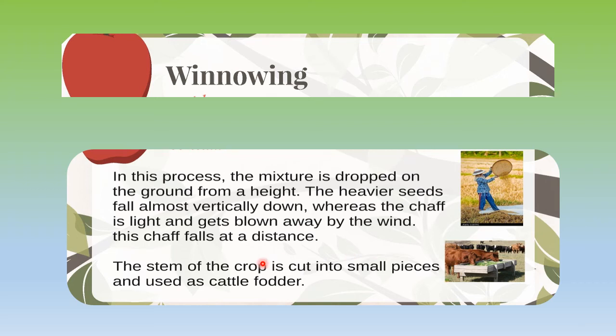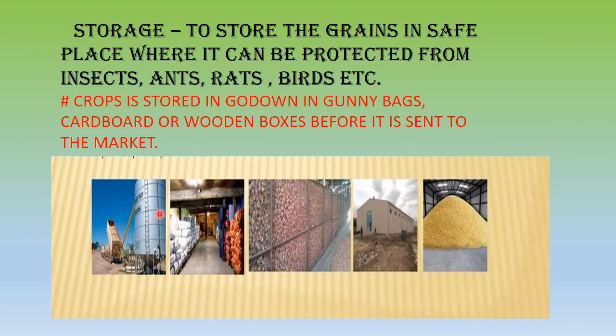And this stem of the crop which we see is cut into pieces, which is used as fodder. So nothing goes waste. Now after everything has been done so far, it has to be sold in the market. Now when we need to sell it in the market, we cannot take it like this, and we need to preserve it before it actually goes to the market.